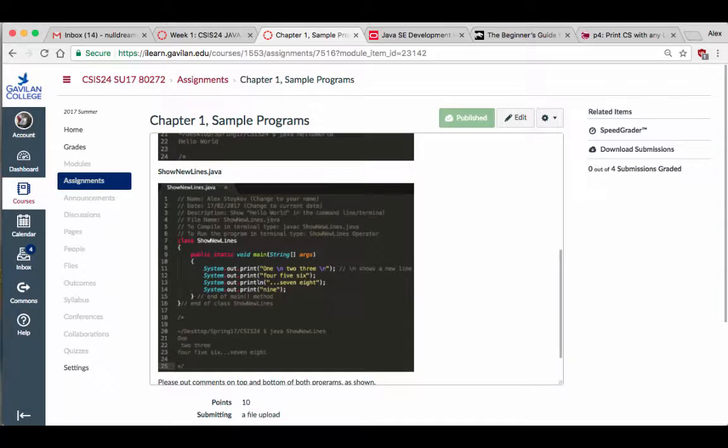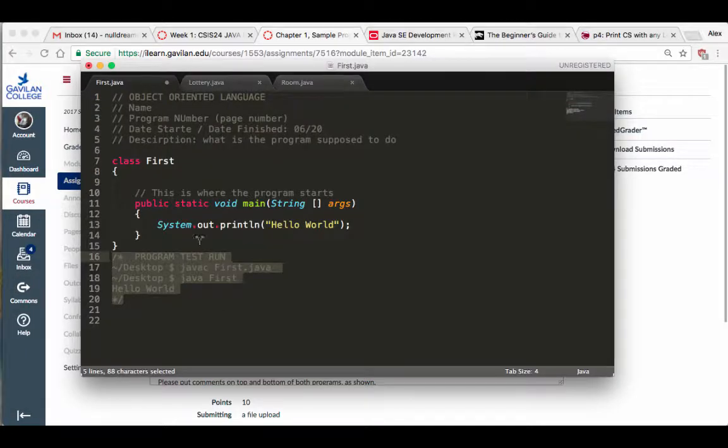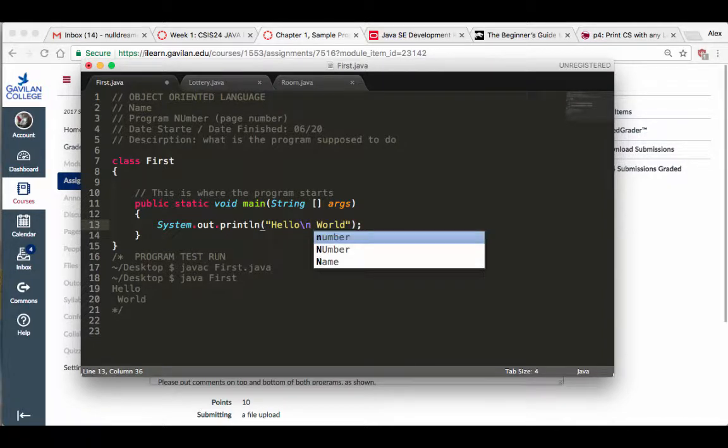And then the next one is ShowNewLines.java. This is just to show you how to show new lines. So let me throw that in there. For example, when I ran this program before, it did this, hello world. But what if I wanted to do something like that? All I have to do is put a \n right in there.